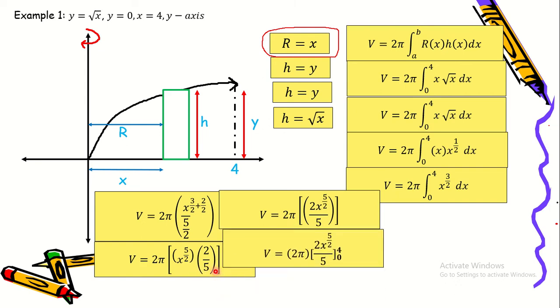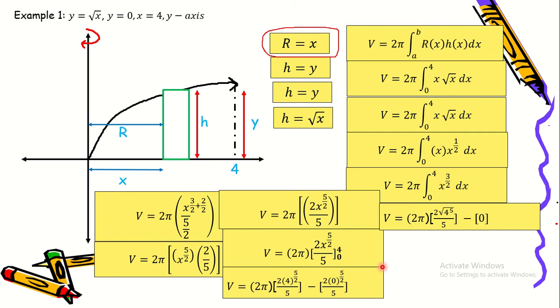Okay, so we can now evaluate it from 0 to 4. So let's evaluate this 2x raised to 5/2 over 5 from 0 to 4. So now, if we plug in 4 here, that will become 2 times 4 raised to 5/2 divided by 5, minus 2 times... let's evaluate the 0, or the a, plug in 0. So 2 times 0 raised to 5 over 2 divided by 5. So volume is equal to 2 pi times.